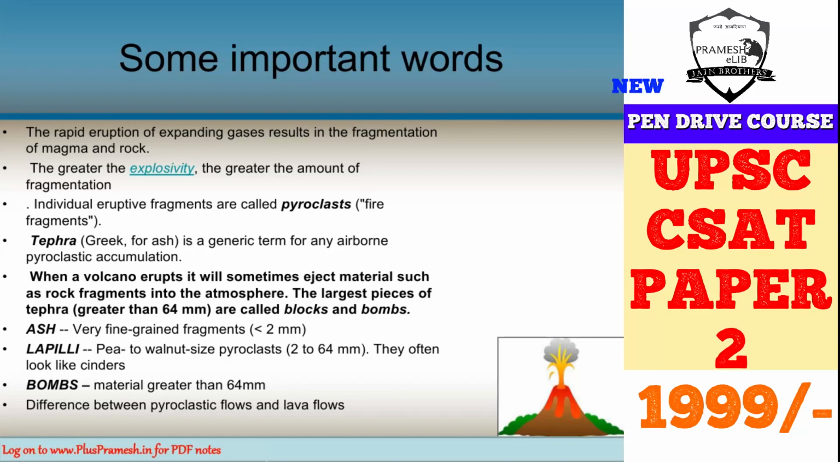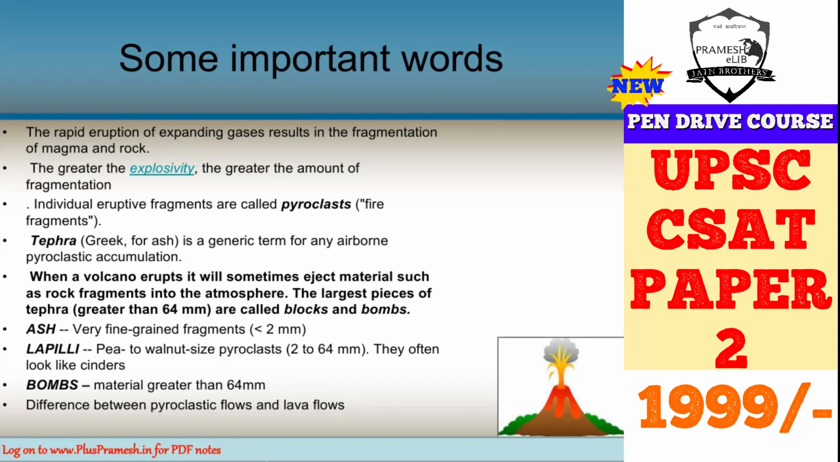But tephra is when the pyroclastic material goes into the air and then comes down. So basically tephra becomes an airborne pyroclastic accumulation. Pyroclasts will be anything which has come from the vent and been deposited on the ground. But tephra is something which has gone into the air first and then come down.